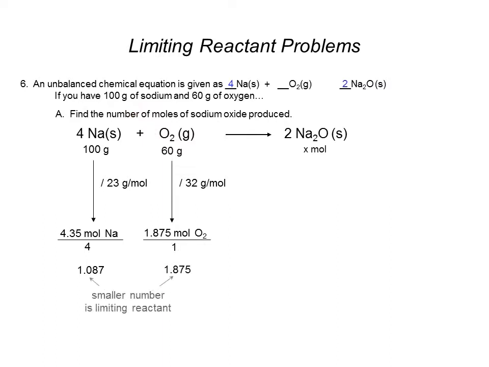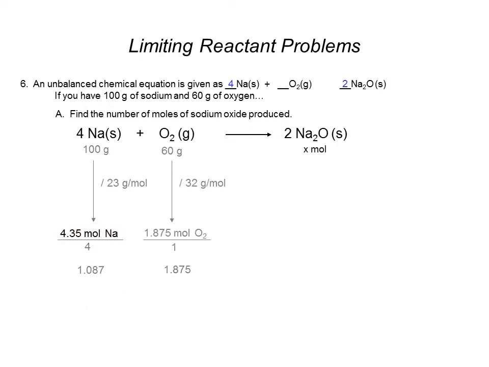The smaller of these two numbers, the 1.087, indicates that sodium metal is the limiting reactant, and therefore 4.35 moles of sodium is the amount that I will use to calculate the moles of sodium oxide.